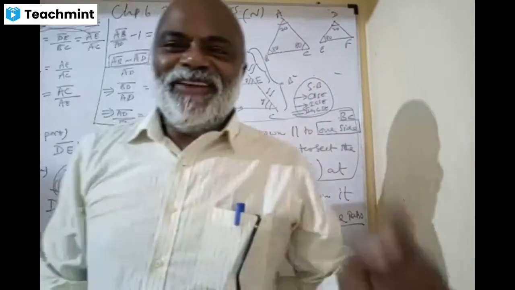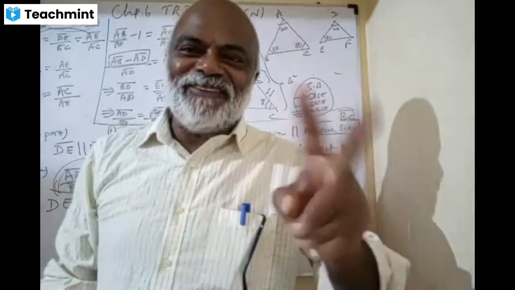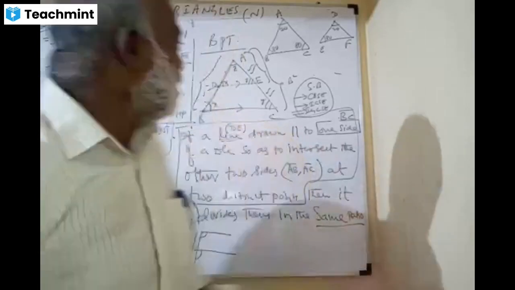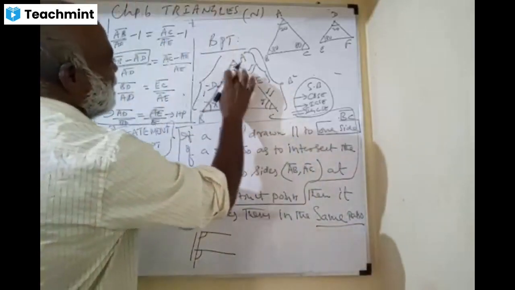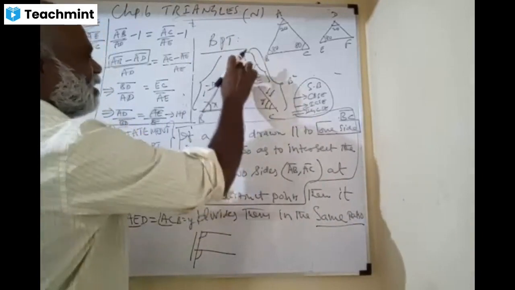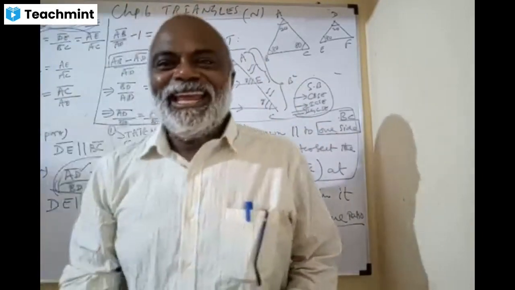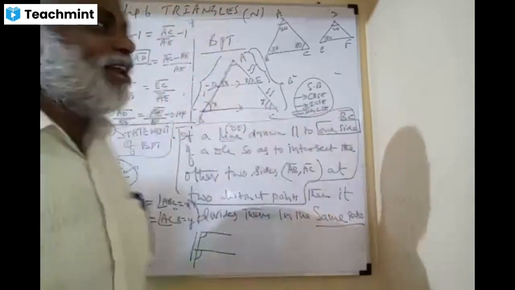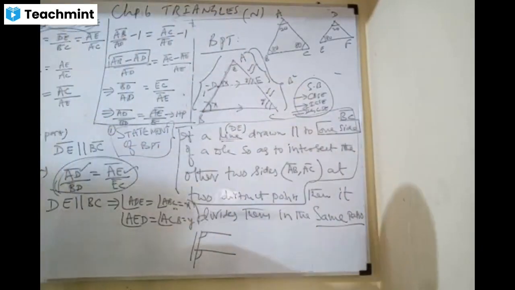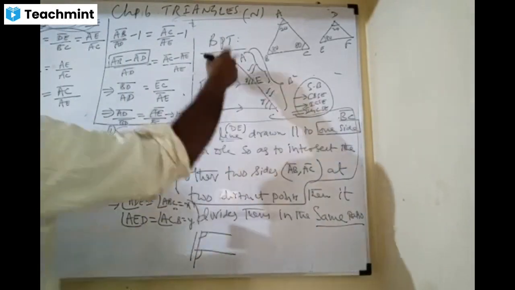That means if you want to show similarity of triangles, you don't require all three angles, my dears. Similarly here, this is X, Y, and this is X, Y, therefore the third angle must automatically be equal. That's what I am trying to say. Do you understand? Yes, sir. So you get similar triangles.